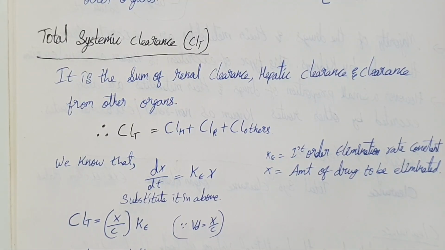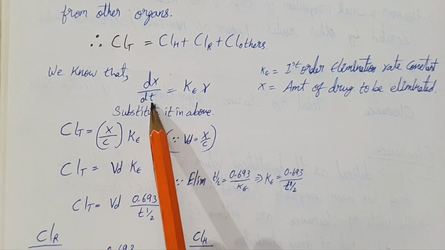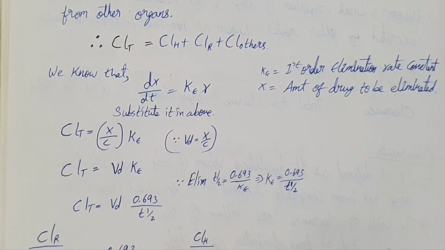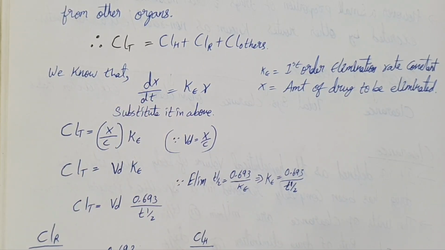So the mathematical expressions are, now we know that dX/dt equals Ke times X. So we are substituting it. CLT equals X by C into Ke. Now X by C, we can write it as Vd. Vd equals X by C, we know.